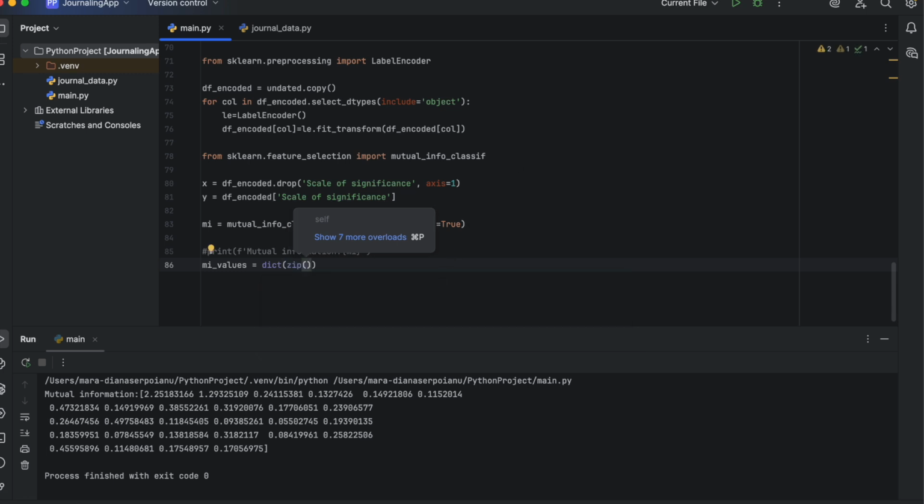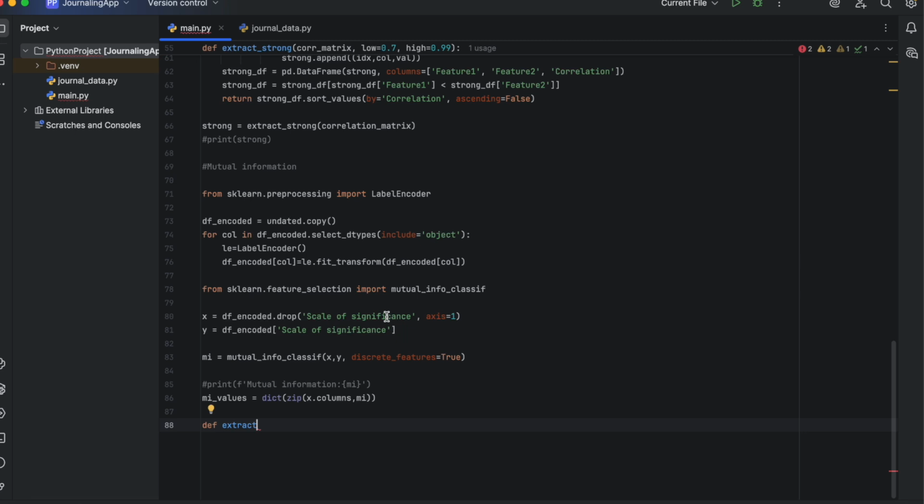When interpreting data based on mutual information, features with a value above 0.5 stand out as strong predictors. Those between 0.2 and 0.5 can be regarded as moderate, while those below 0.1 are weak.